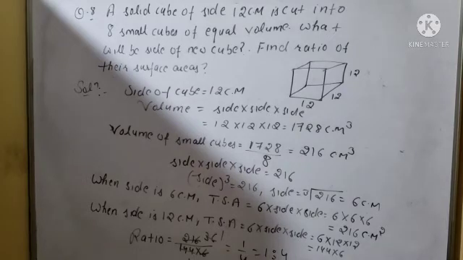And when the side is 12 centimeter, the total surface area will be 6 into side, formula will be same. And now here you will put the side as 12 centimeter. So 6 into 12 into 12 you will multiply. So it will be 144 into 6.